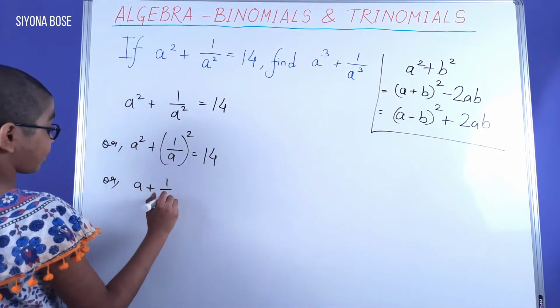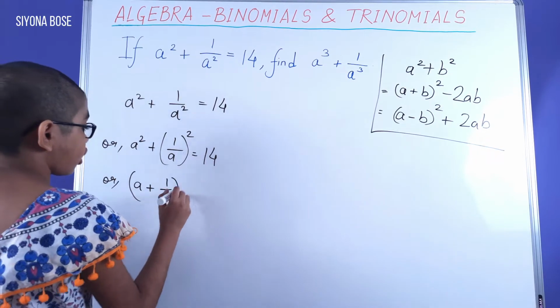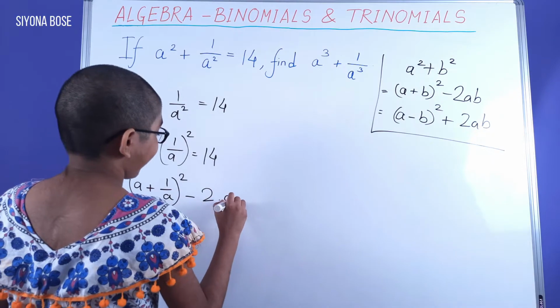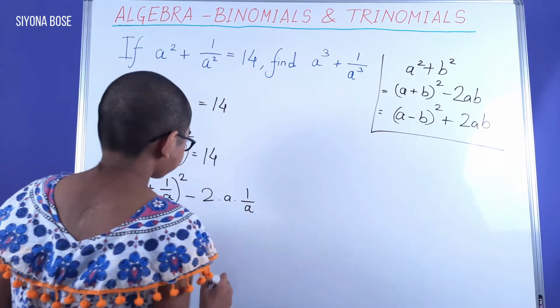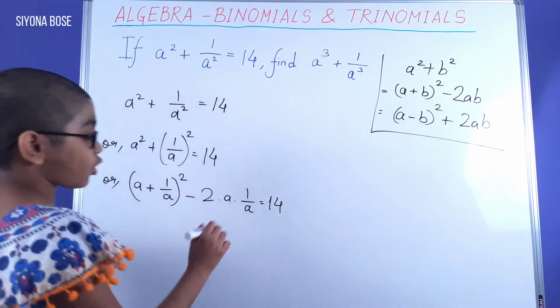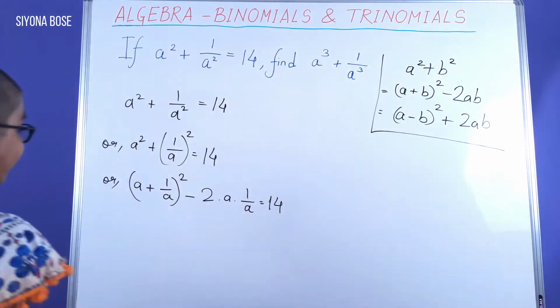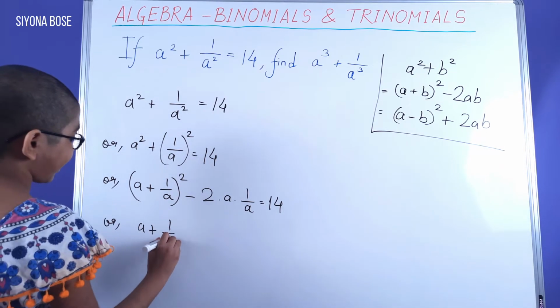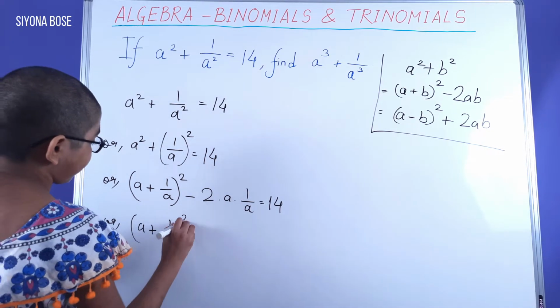So a plus 1 by a, the whole squared, minus 2 into a into 1 by a, equals 14. Canceling the a's, we get 2, and by transposition we get a plus 1 by a, the whole squared,